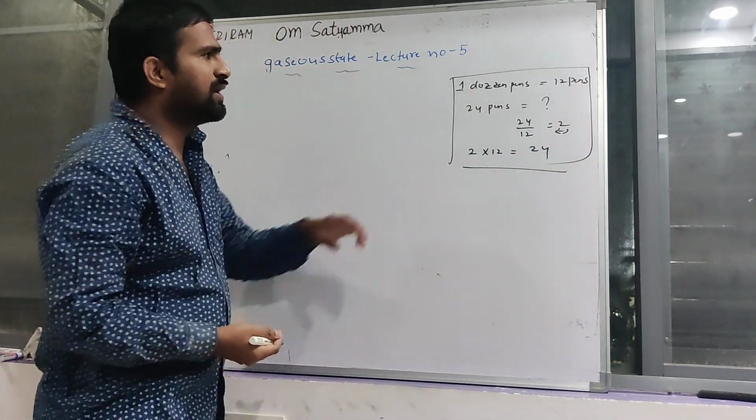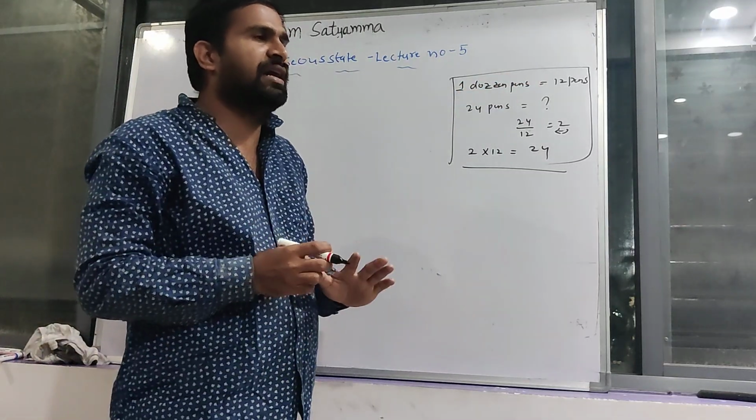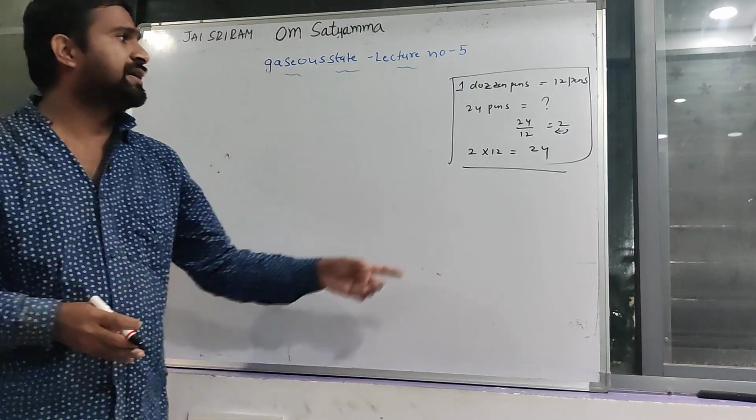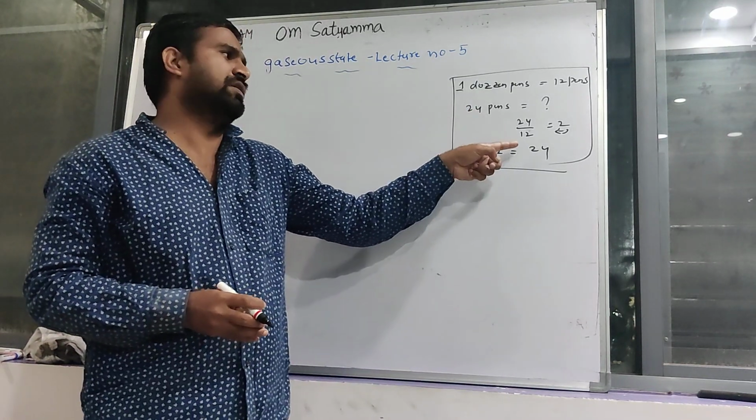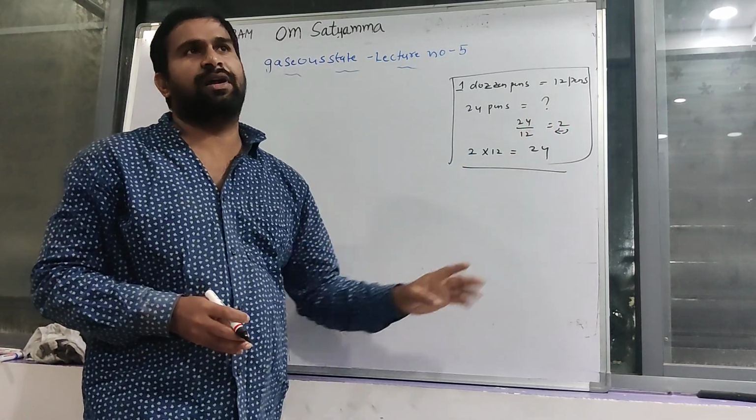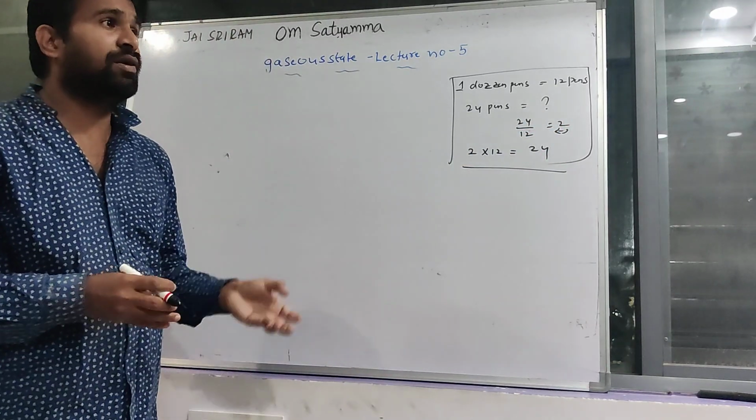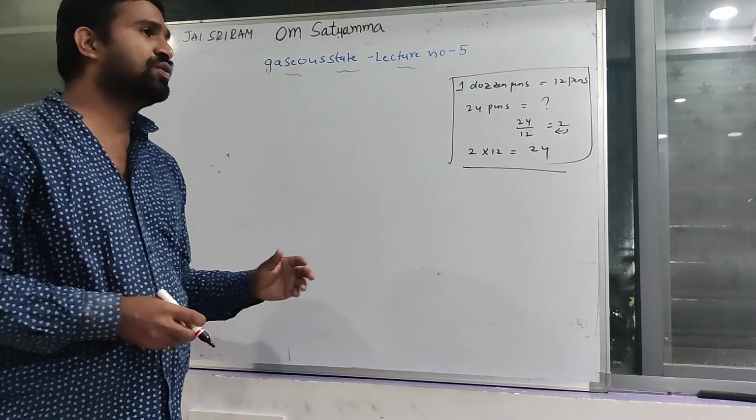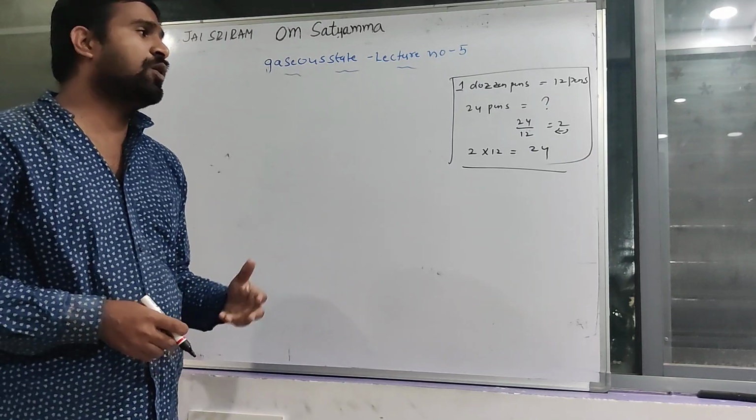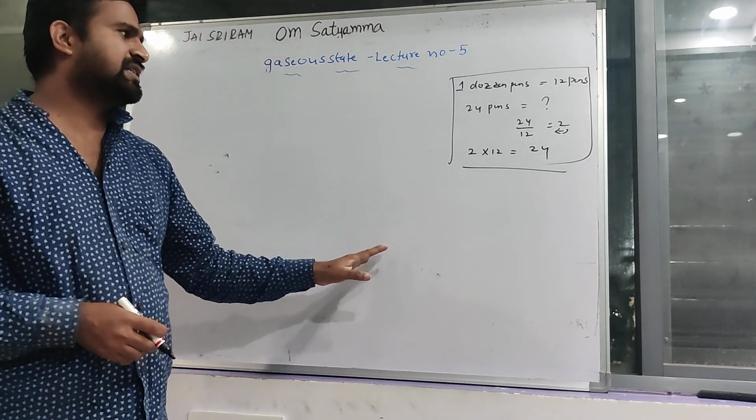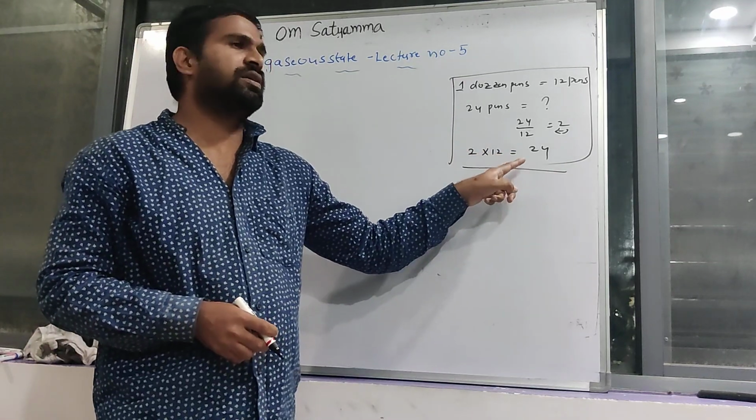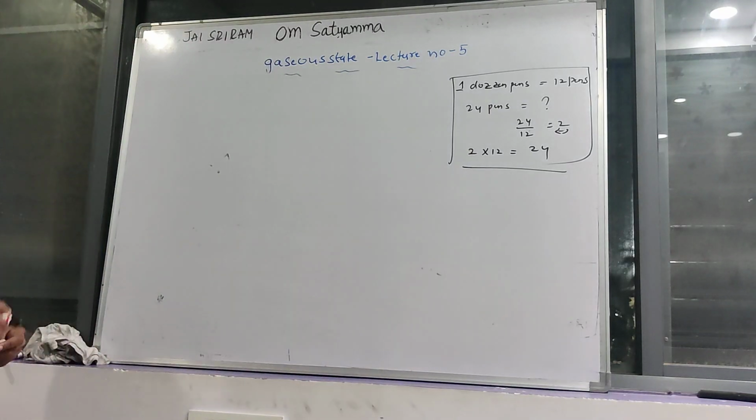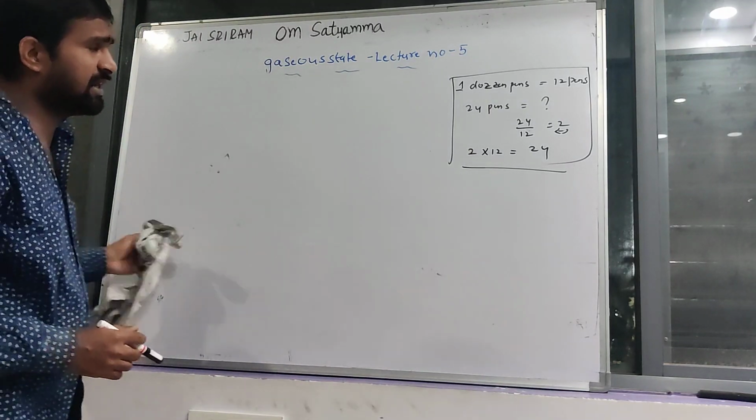This expression is clear? 1 dozen pens is equal to 12 pens. But here only the number of pens is given, that's why you convert to dozens: number of pens divided by 12 gives the number of dozens. In the other case only the number of dozens is given, so you convert to the number of pens. How many pens are present in that dozen? Given dozen into 12 gives the number of pens. This one is okay. Here also same.